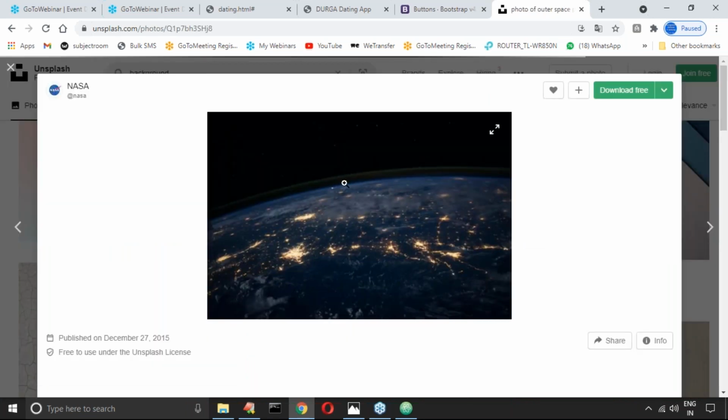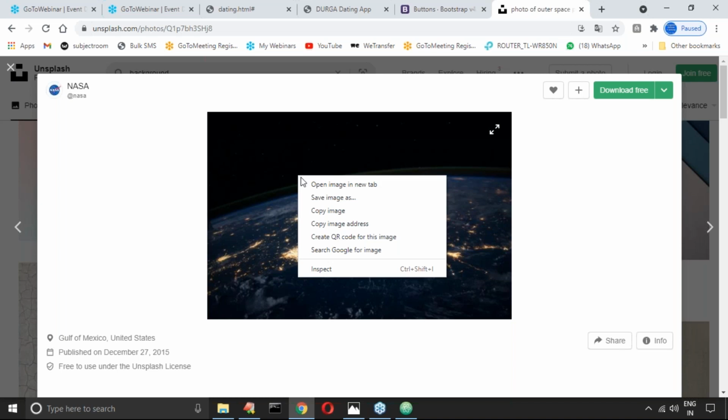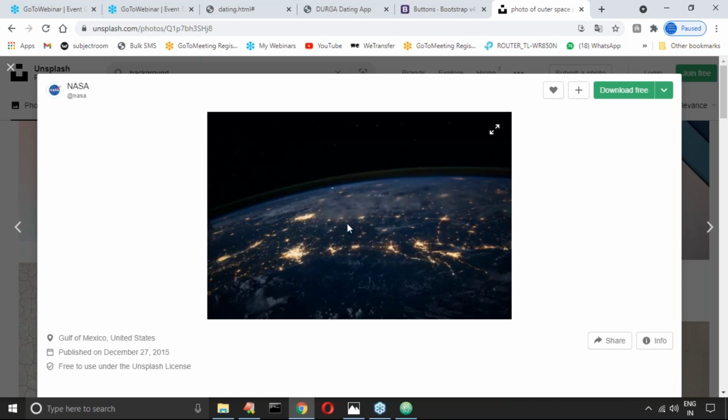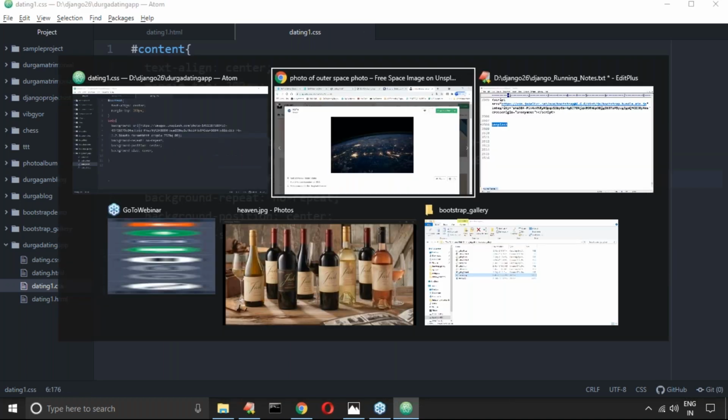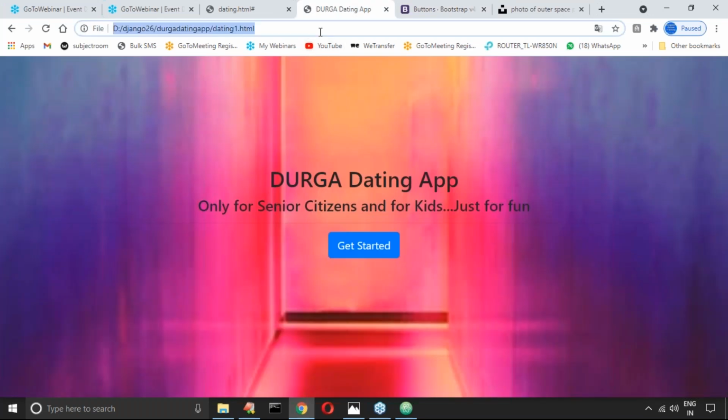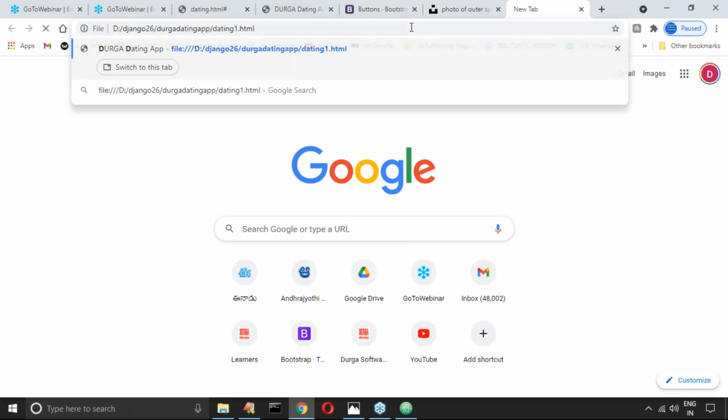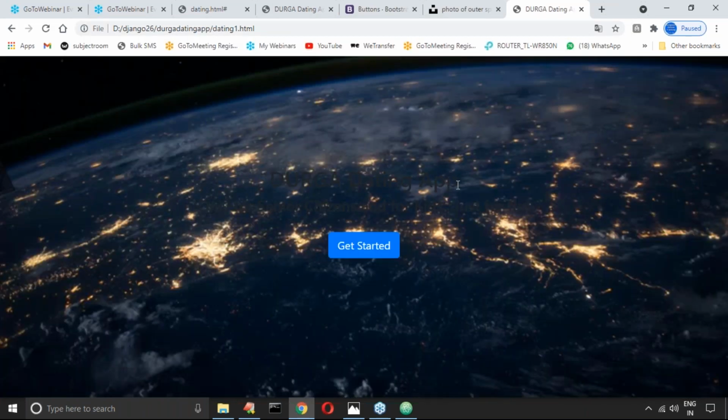Let me take this one, something like a NASA image. We are developing a dating app but taking a NASA image. Anyway, just for learning sake only, don't worry, we are not going to deliver this to any client. I just changed this. Earlier my image looked like this. Now observe how it looks. Wonderful, right?